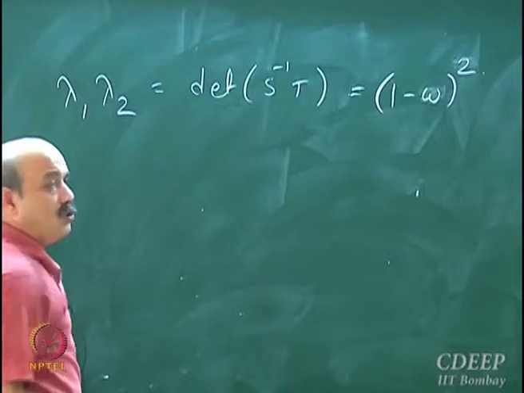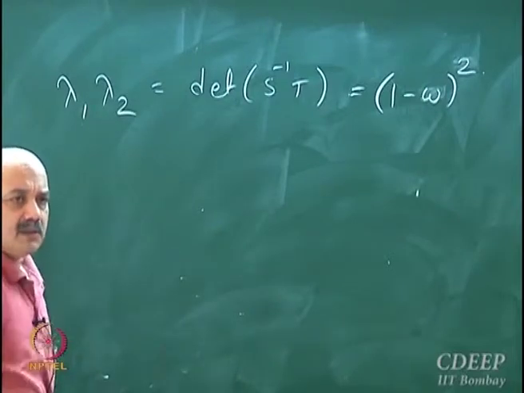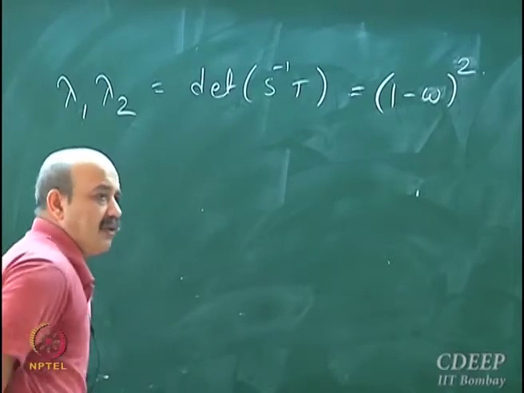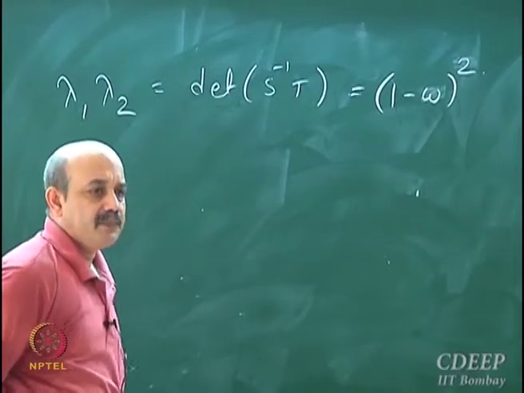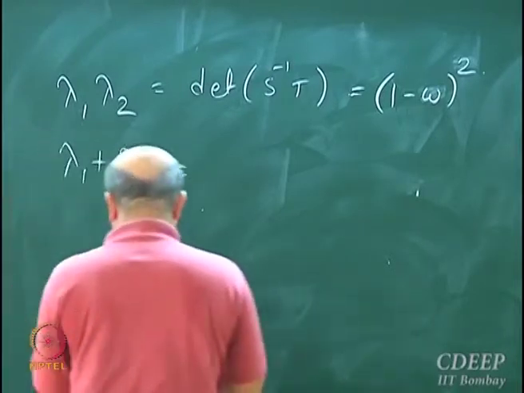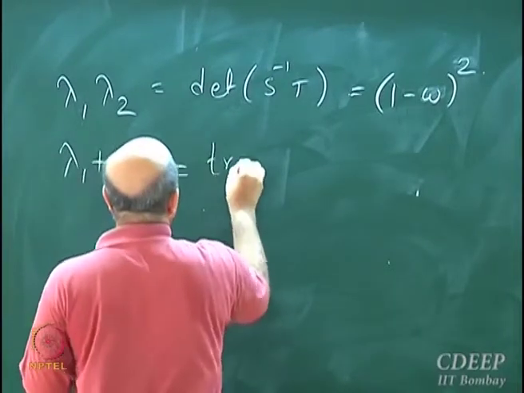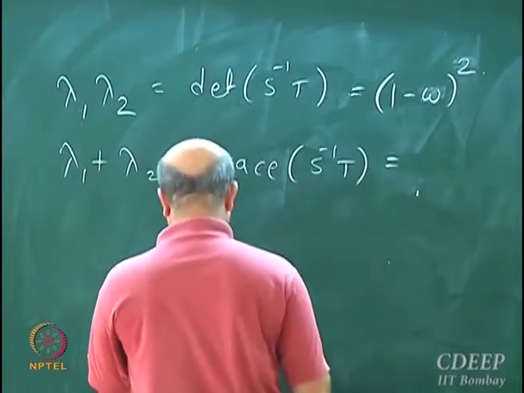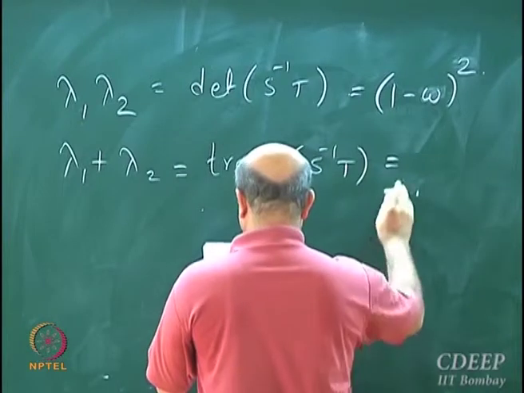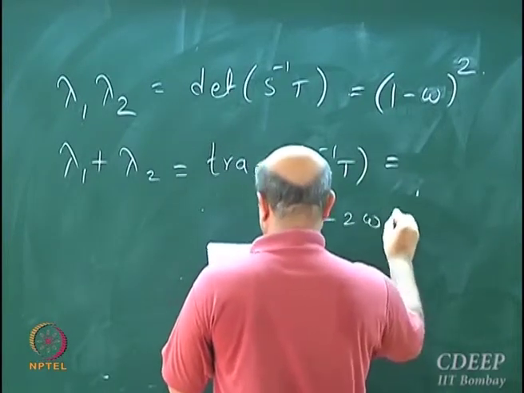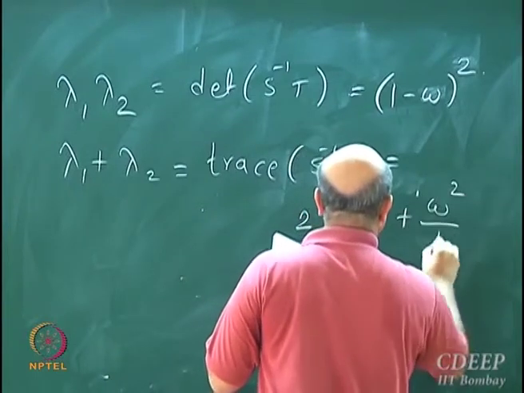And the other property is that the sum of eigenvalues is the trace. So lambda 1 plus lambda 2 is equal to the trace, which turns out to be 2 minus 2 omega plus omega square by 4.